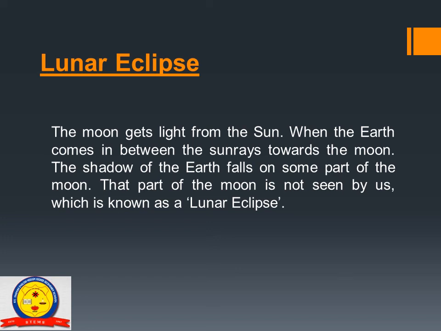The lunar eclipse takes place only on the full moon night. But remember one thing, students, such events do not take place on every full moon night. Means this type of events, or you can say lunar eclipse, do not take place on every full moon night.